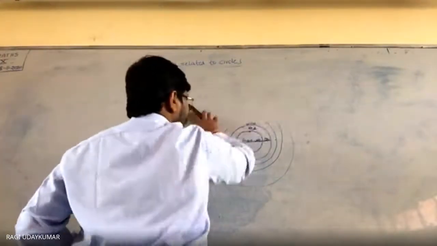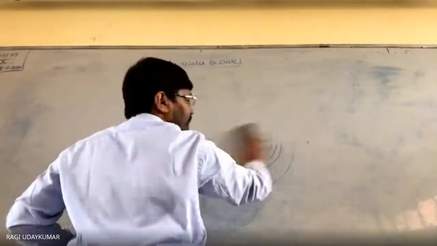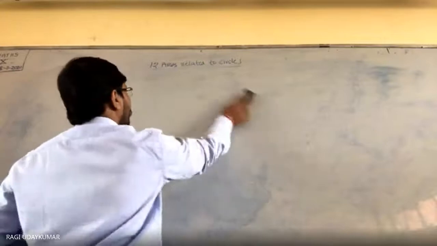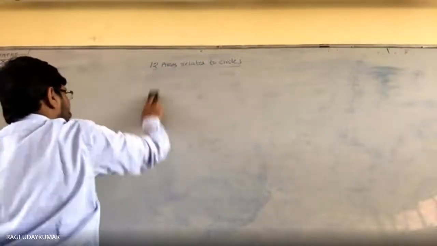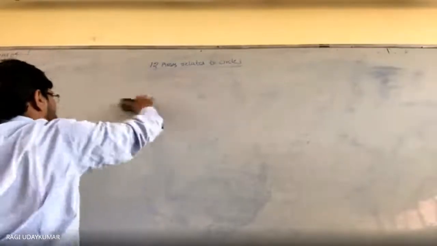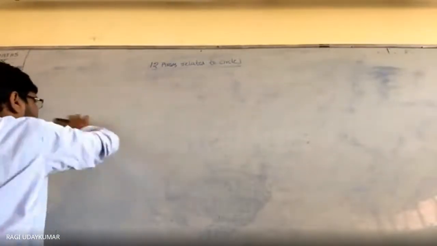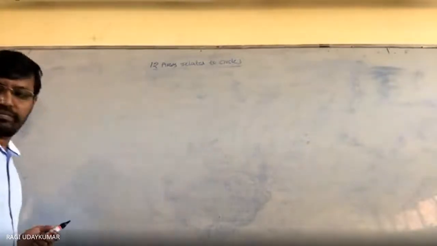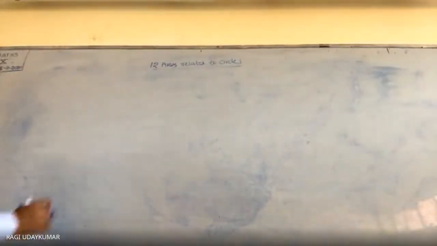Next. Fourth one. Fourth question. So what is the question given?